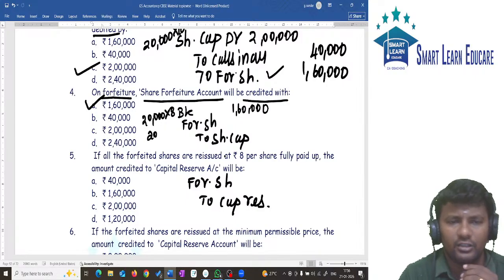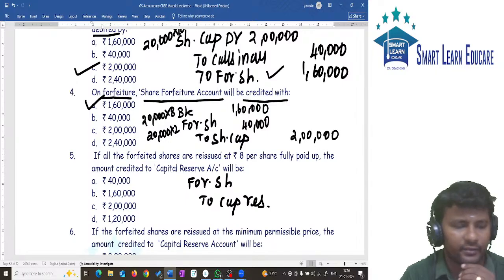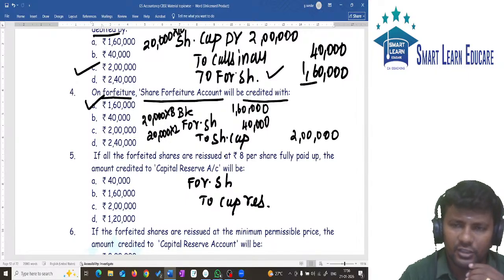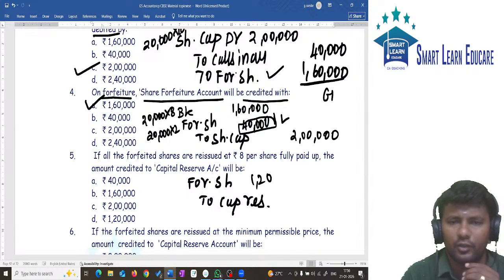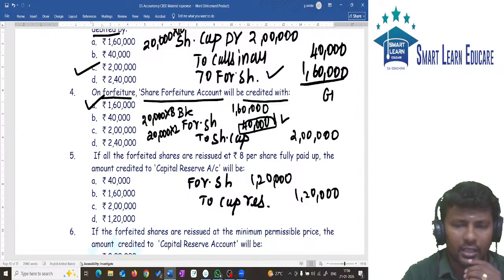Forfeited share 20,000 into 2. 20,000 into 2 will give you 40,000. To share capital will be 20,000 into 10, which will give you 2 lakh. So the gain on forfeiture is 1,60,000. The loss on forfeiture is 40,000. So how much is the amount to be transferred to capital reserve? 1,20,000 is the amount to be transferred to capital reserve. Correct? So the answer is 1,20,000.